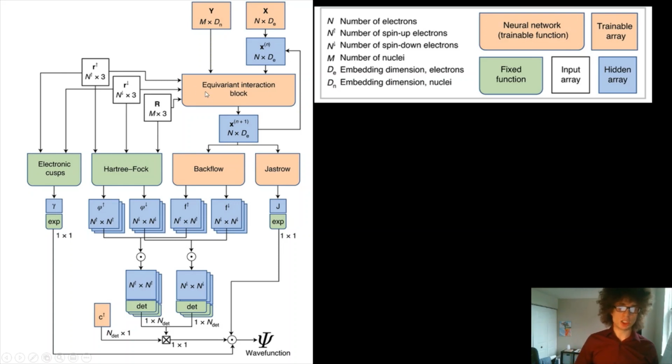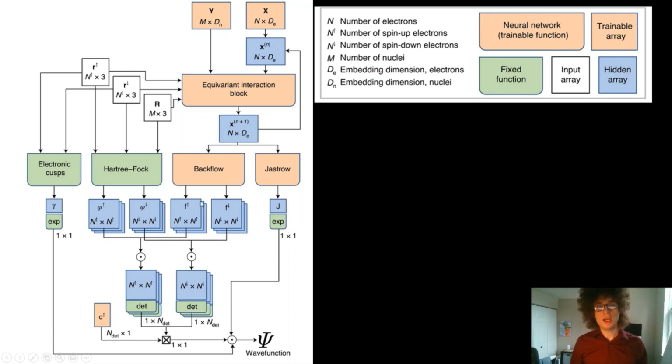So we're actually learning these equivalent interaction blocks, this Backflow and this Jastrow, while we have fixed functions like this Hartree function, which is like an approximation to this wave function that has been previously solved, and then other interactions like this cusp that deal with these spins and keep those in check. But the main idea is that, given just our inputs here, we're able to get pretty good approximations while constraining our neural network.